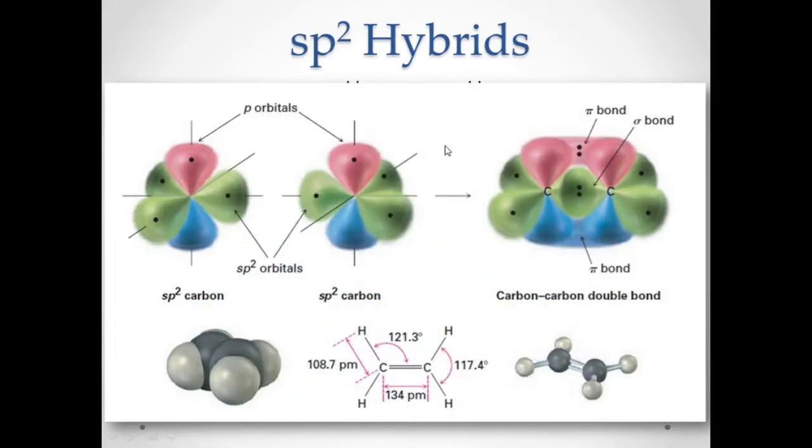Okay, so this is now the graphical illustration for that. You have your p and hybridized orbitals, and this is for one carbon and this is for the second carbon. The three lobes here in green are the hybridized, while the unhybridized ones are the pink and the blue. And this is for another carbon.